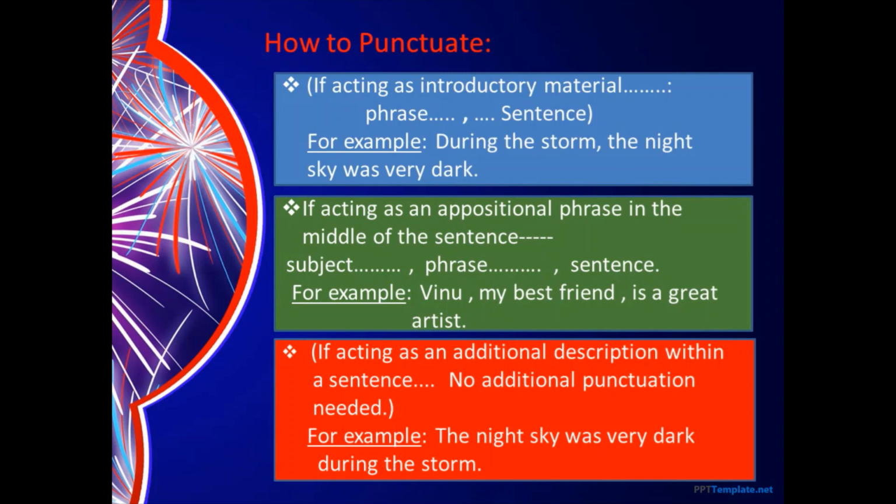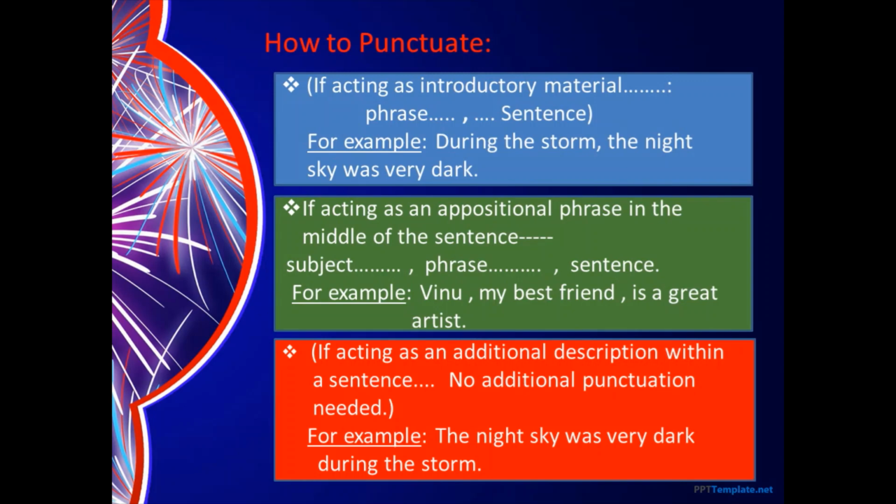In the first situation, if acting as introductory material, which means we are beginning the sentence with a phrase, how would you punctuate that sentence? It would take the structure: phrase, comma, the remaining part of the sentence. Phrase, that means the group of words that are working as a phrase, then comma, then the remaining sentence.